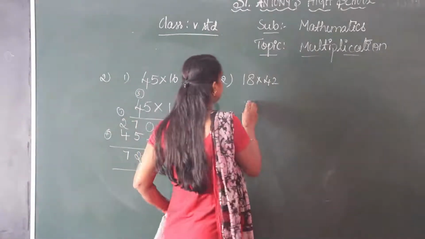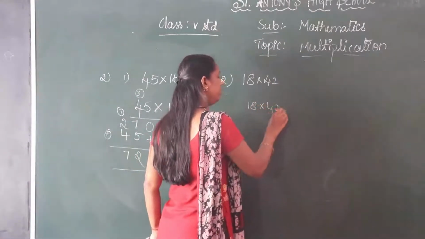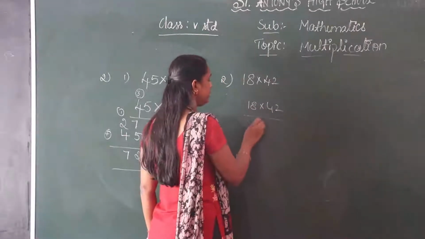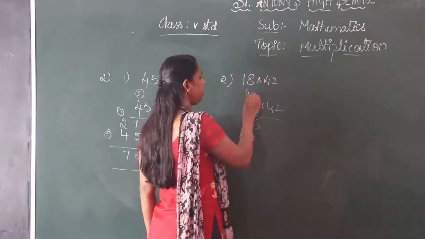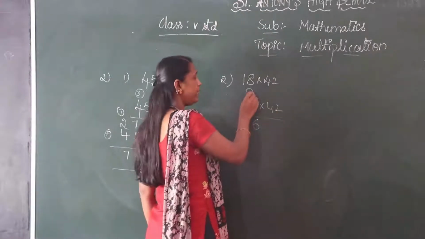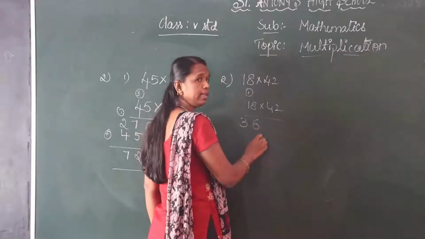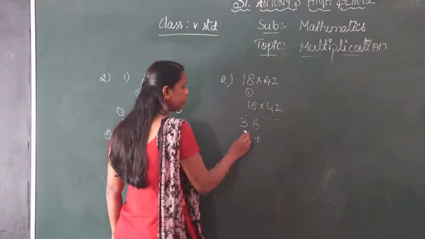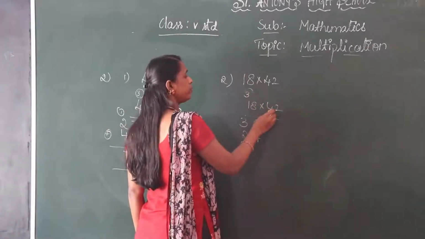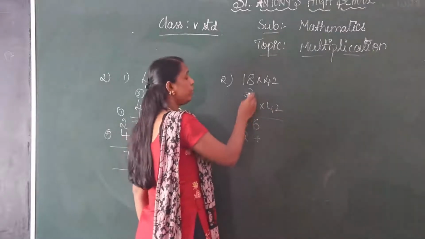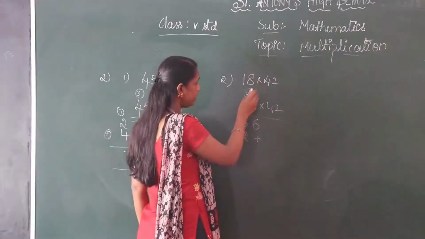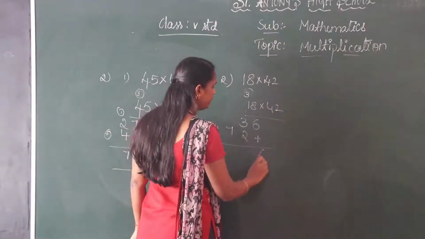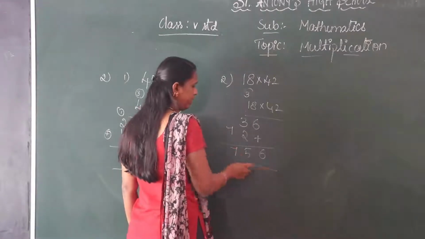Okay. Next, 18 into 42. 2 8s are 16, 1 carry. 2 1s are 2, 2 plus 1, 3. Leave one place. 4 8s are how much? 32. For that, 2 write down here, 3 carry. 4 1s are 4. 4 plus 3, 7. 756.